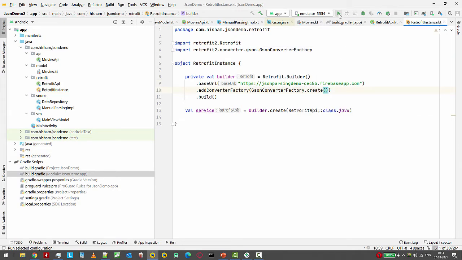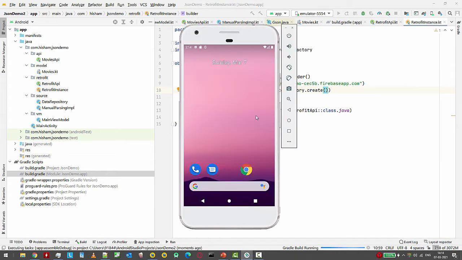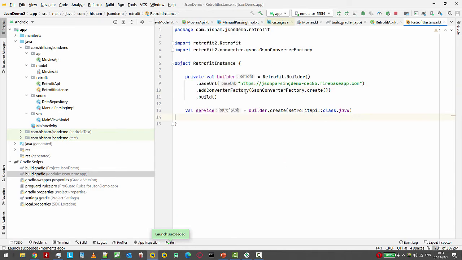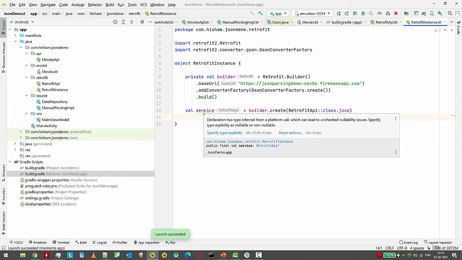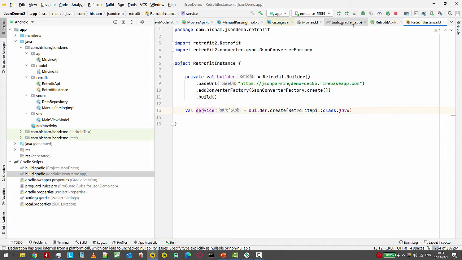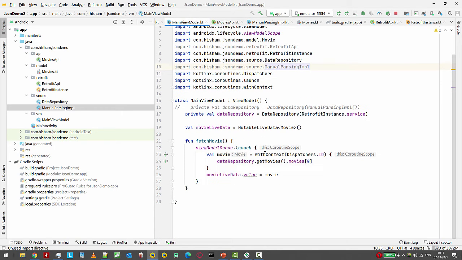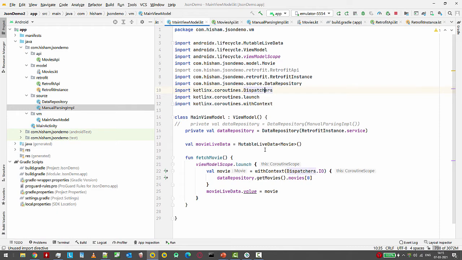So now let's run this and see our code in action. It works. So now we are fetching the data with Retrofit, and we can completely dump this class that was the manual parsing implementation, right?